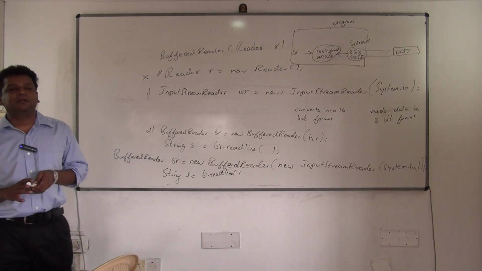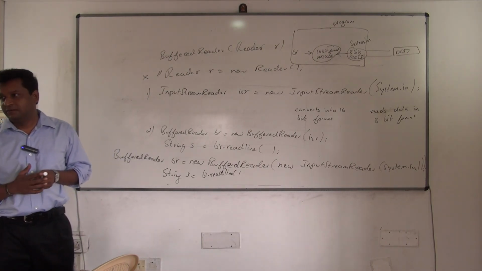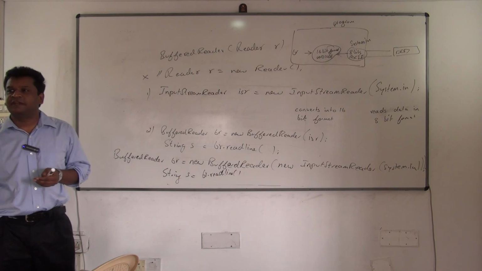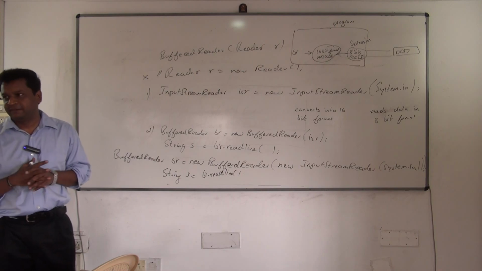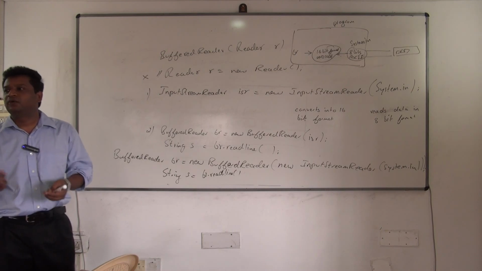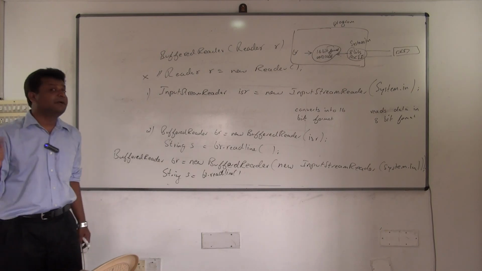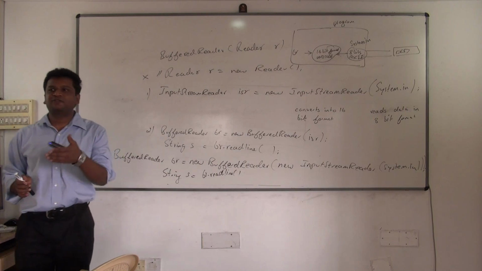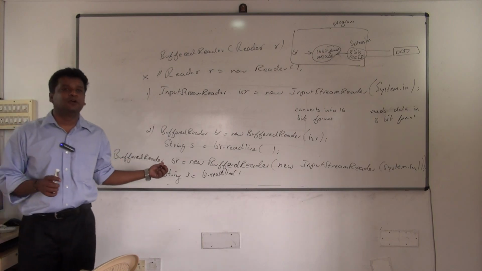Understood? So I'll write one simple program now to read from keyboard, do addition of two numbers and print the result. We have done this in command line arguments also. There's a difference between command line arguments and input output.